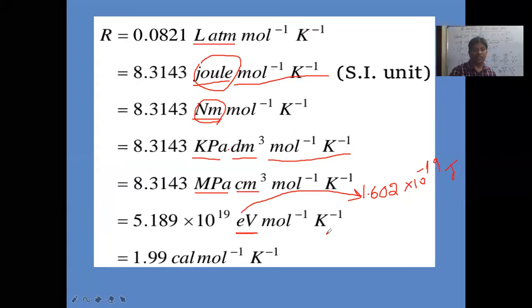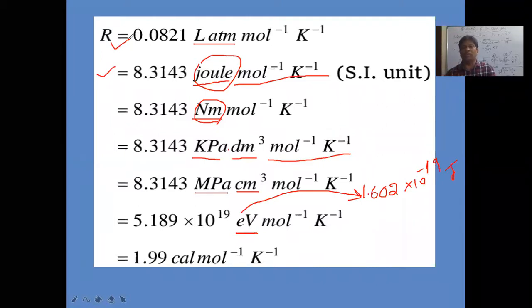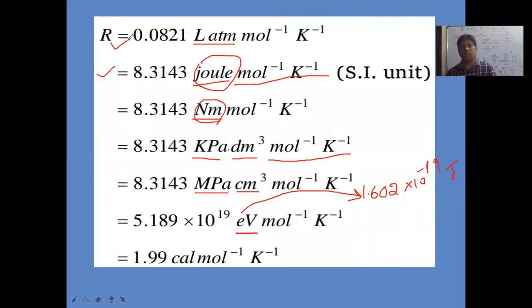We have taken. So these all you cannot remember. You cannot learn all these things by heart. You have to convert from one unit to other unit. That's all. Already 8.314 joules is important, so this value you must remember, very important. And this value remember. These two numerical values are very important to use in problems. But mostly we use these two only. Remaining also we get by converting one unit into the other unit. That is the concept.